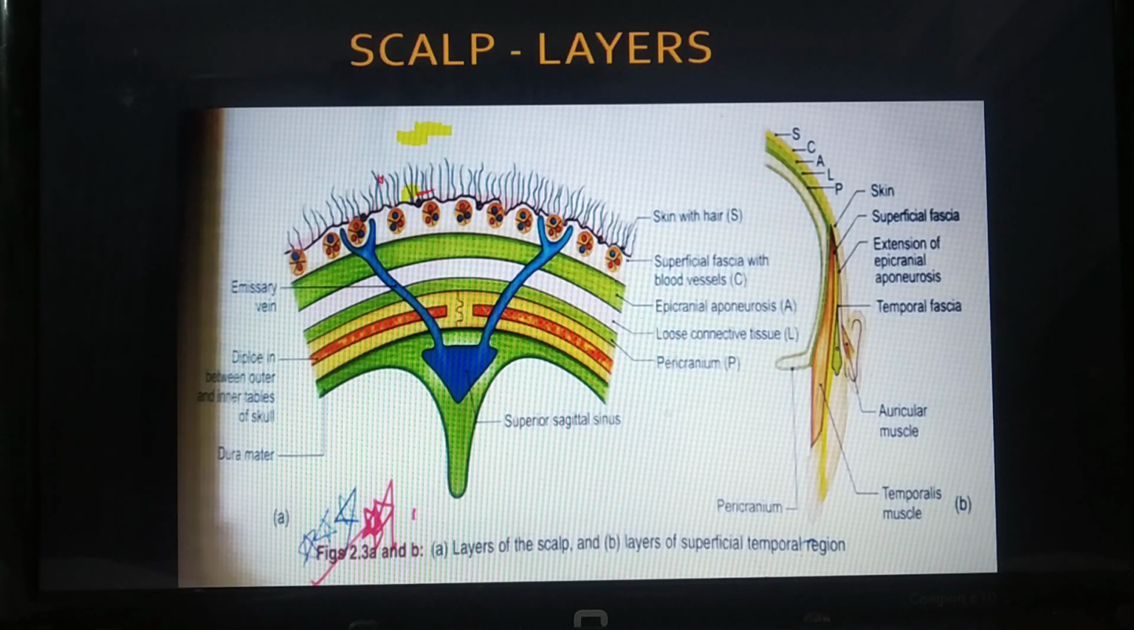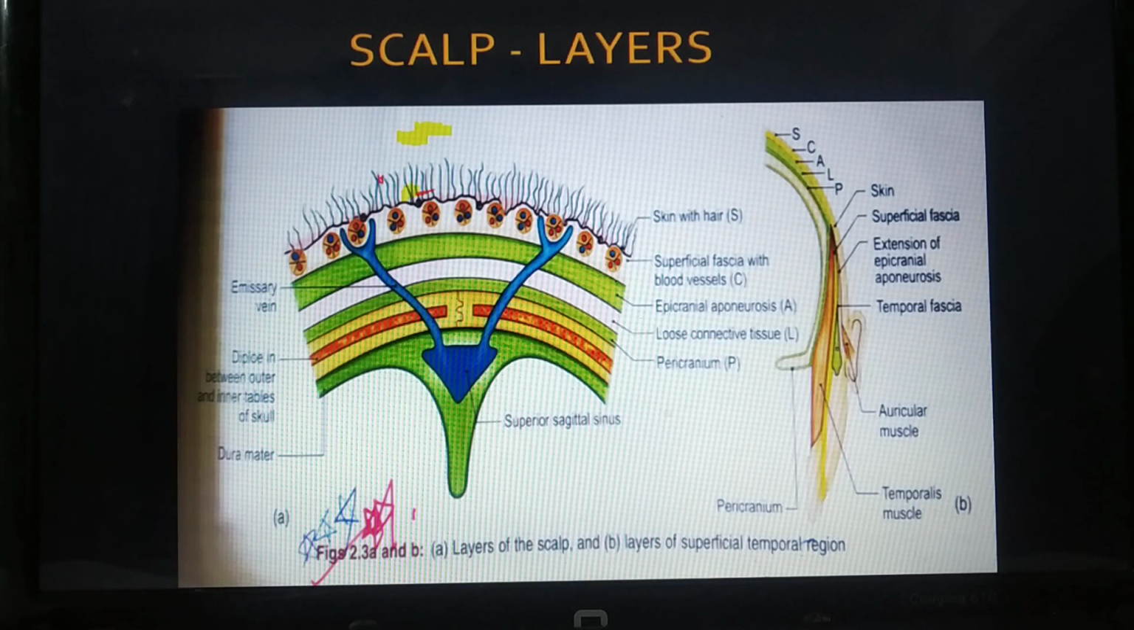It is also termed as a safety layer of scalp. Why? Just because if any blood collects over here, it can be easily traced out, easily tracked out to the root of nose and the eyelid, causing the black eye, as well as we can see it in the root of nose also.